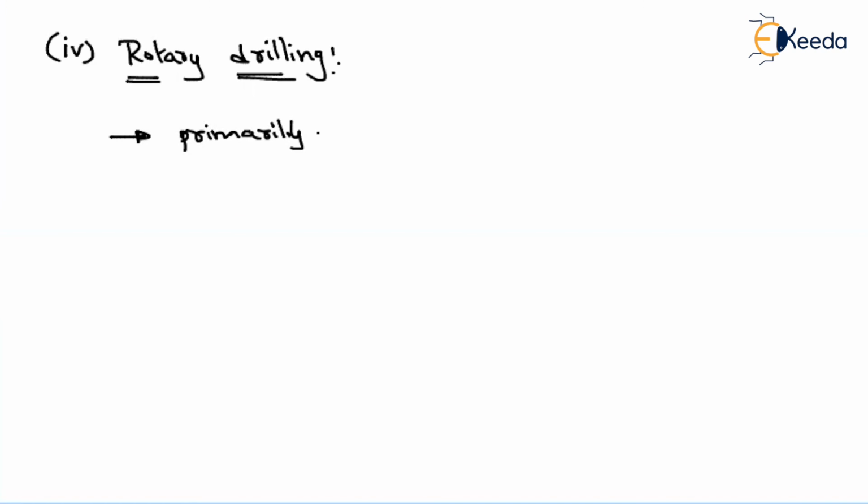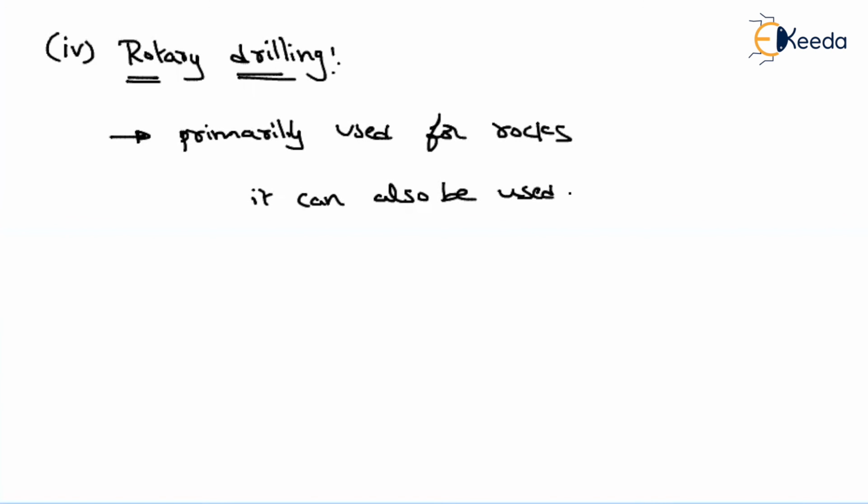It can also be used for clays and sands. Suppose they give you some options, first you have to choose rocks. After that only you choose clays and sands. Okay, these are about the borings.